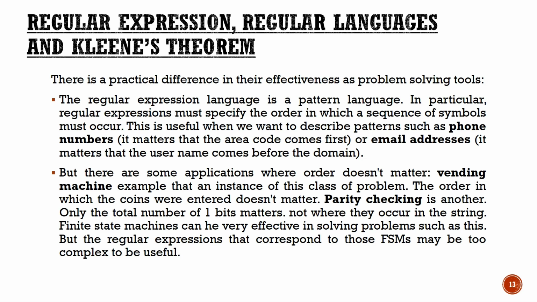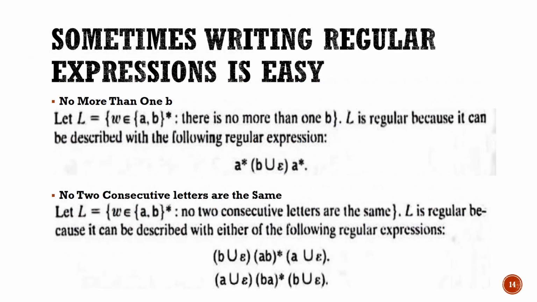In most of the cases where parity checking will be done, in all these cases where I need to maintain a specific pattern, regular expressions are useful. Like your phone numbers or your email address, in all these cases regular expressions are beneficial. Then, when we have the same regular languages, why have two notations? One using the finite state machine, the other using regular expressions. Why have two notations?